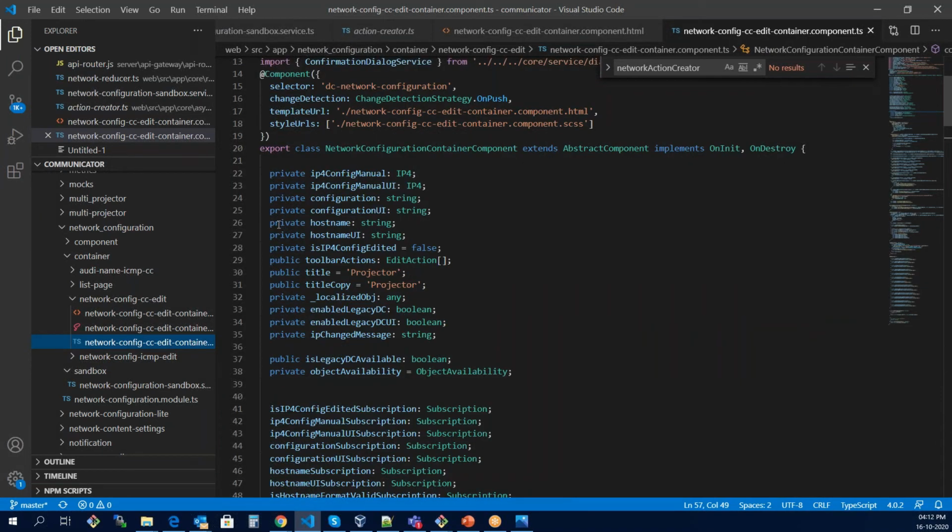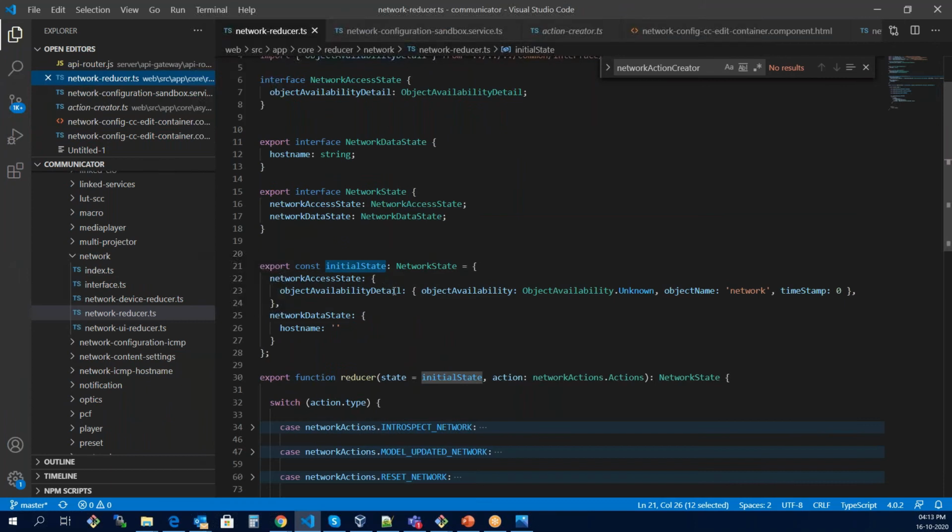Suppose this is the main component with its HTML. Now, if we have the host name string, its data type is string, and what if we write that the host name is just demo? We are assigning some default value to it as soon as we initialize it.